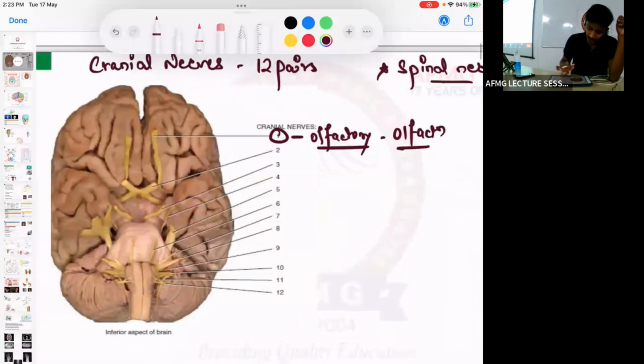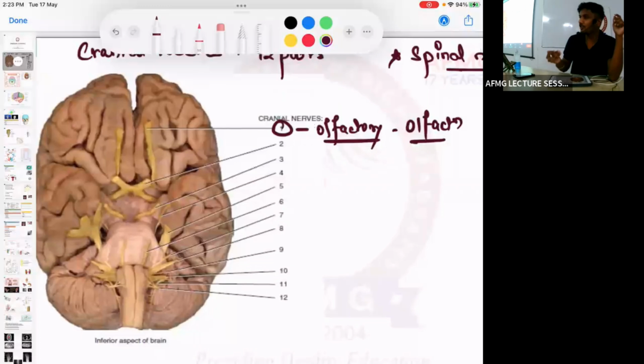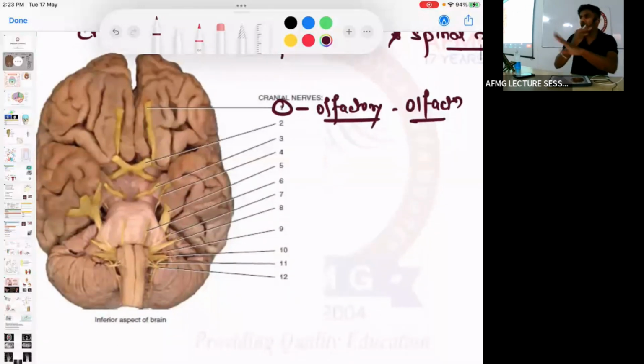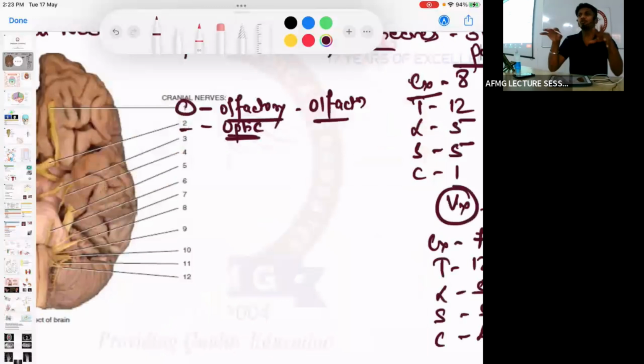Next, the other nerve which you can see behind the olfactory nerve, and it is crossing. The only nerve which crosses, the second cranial nerve, is the optic nerve. It has 2 fibers, the nasal fibers and the temporal fibers.